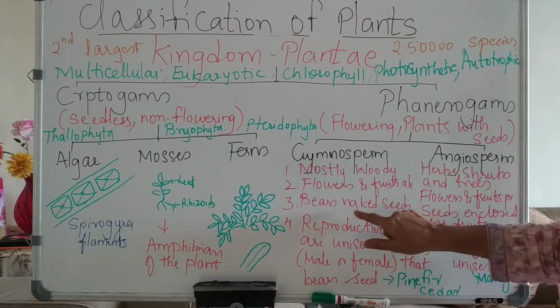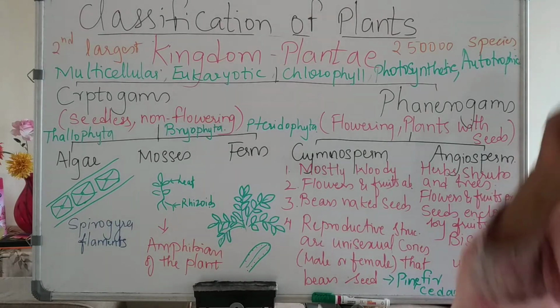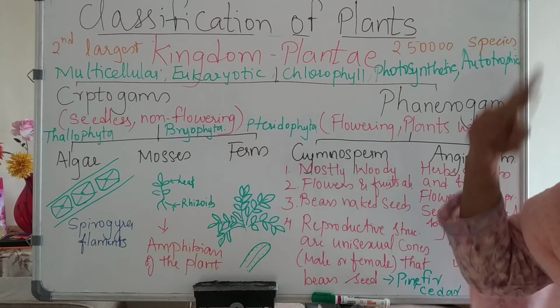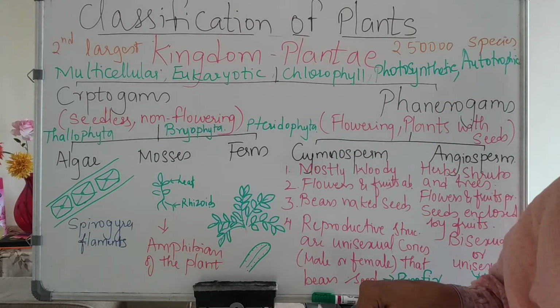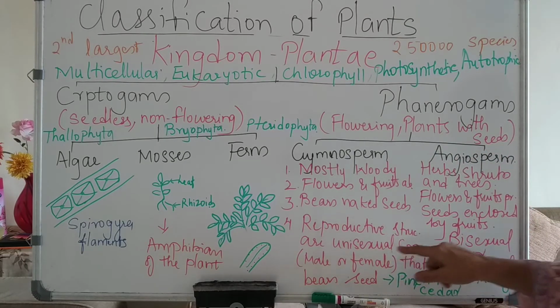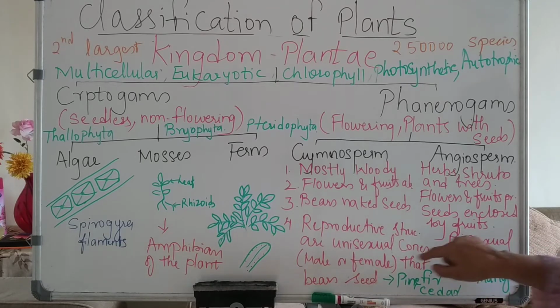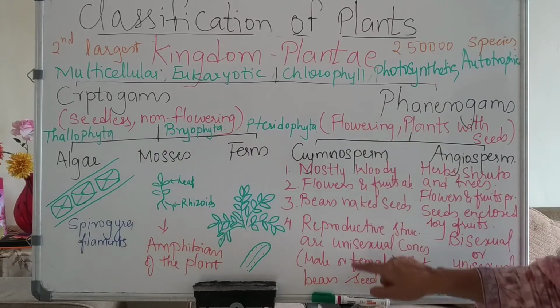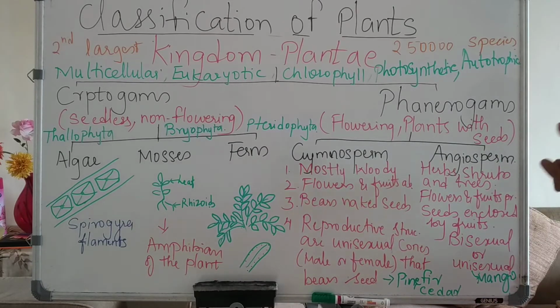Now, reproductive structures are unisexual. Uni means one, bi means two. Bisexual, two. Both the sexes are present in the same flower, and unisexual, only one sex will be present in the cone. They are in the form of a cone, male or female, that bears the seed. So this is gymnosperm. These are the characters of gymnosperms.